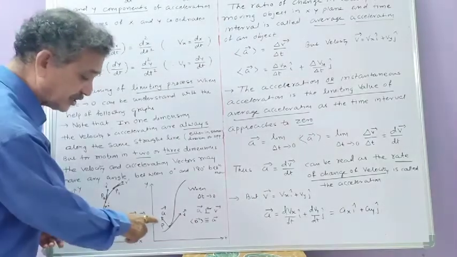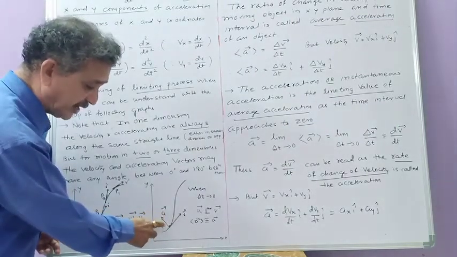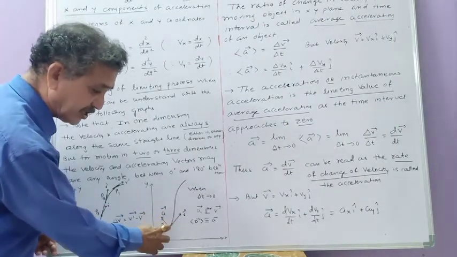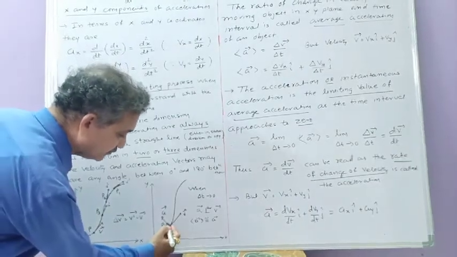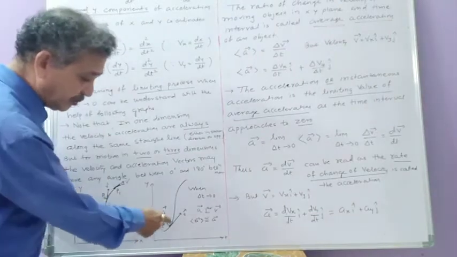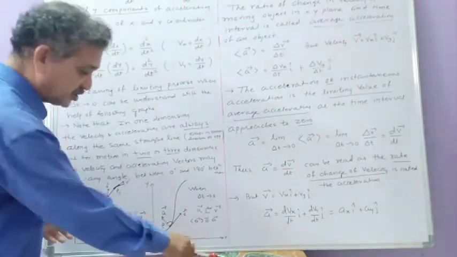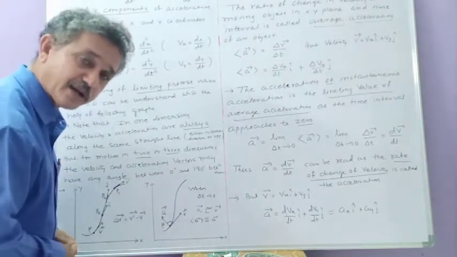Or you can say instantaneous acceleration will be in the direction of change in velocity, and you will find here acceleration and velocity are making some angle, and this angle is 90 degrees if the path is circular. Otherwise this angle will be greater than 0 degree and less than 180 degree.